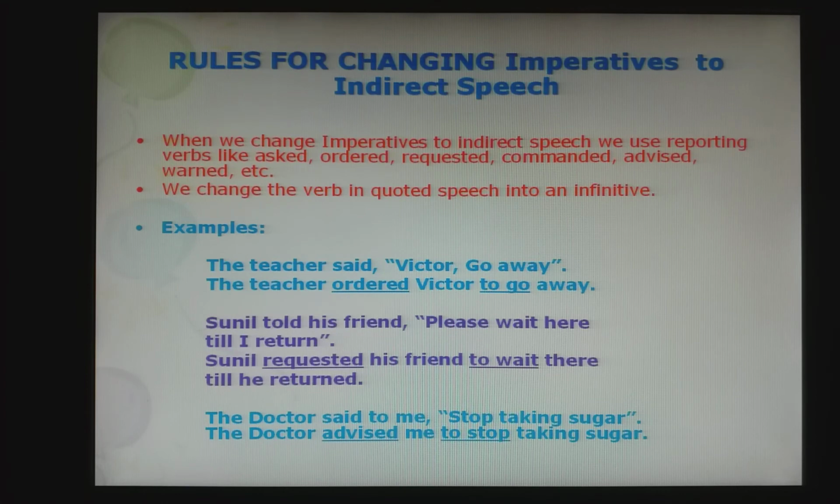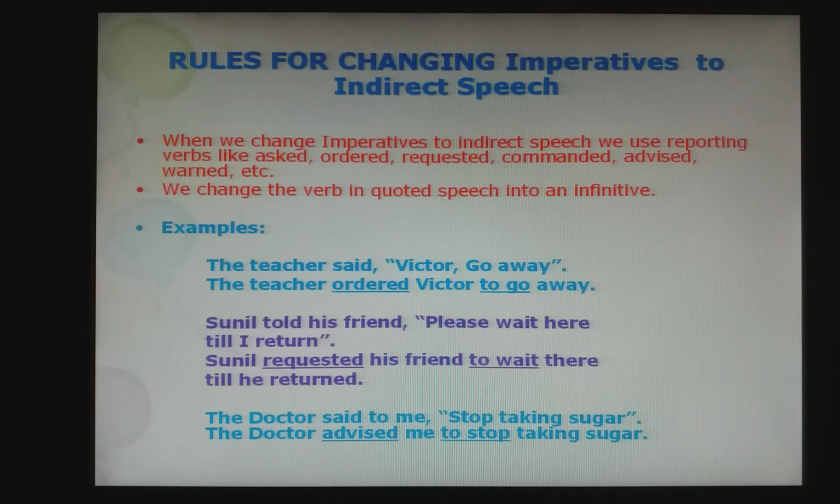Rules for changing imperatives to indirect speech. What we do here is we change the reporting verb into asked, ordered, requested, commanded, advised, etc. And then the verb inside the quote is changed into an infinitive. Look at the example. The teacher said, Victor, go away. So the teacher is ordering Victor to go away. The teacher ordered Victor to go. Okay, it becomes an infinitive.